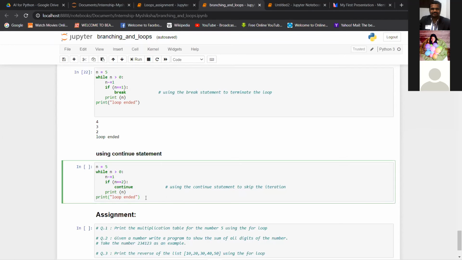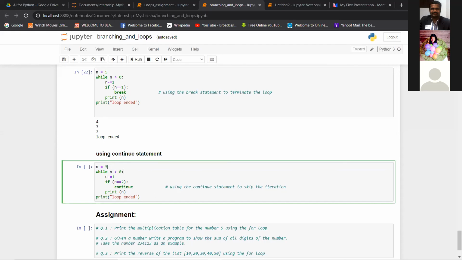It can move you to different sections also, and it will basically help you to escape the loop, to execute different statements inside the loop, based on the conditions. So break and continue are examples of branching. We'll see quickly how continue works.